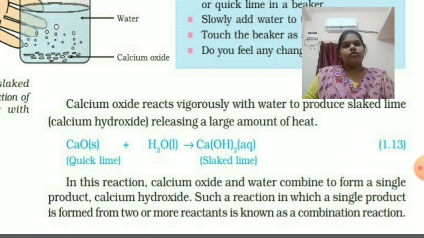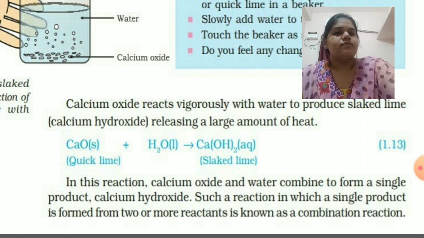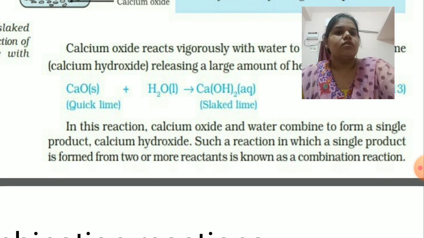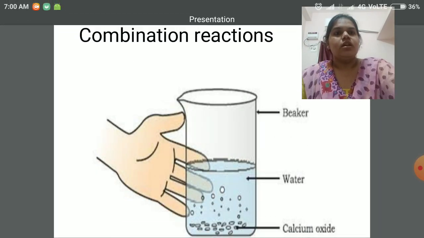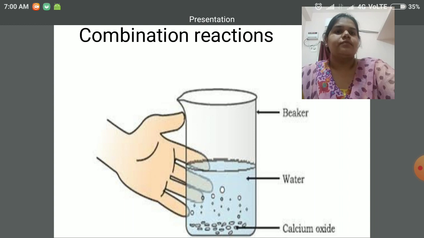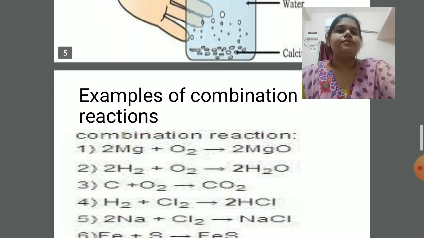So let us come back to combination reactions. In this reaction, a single product is formed. That is why it is called a combination reaction. Now this is the diagram once again. Hand is used to feel the temperature.